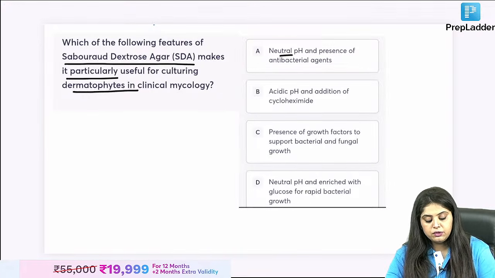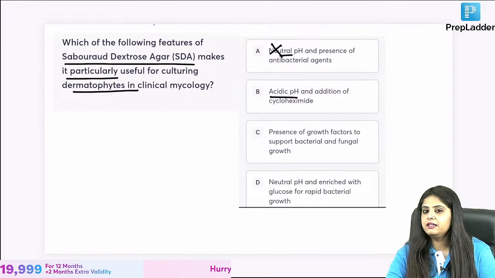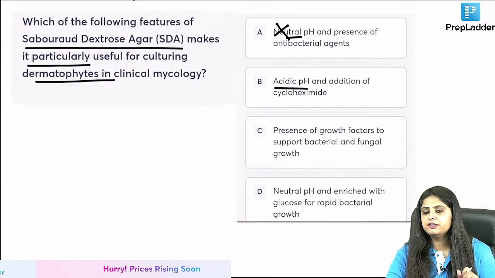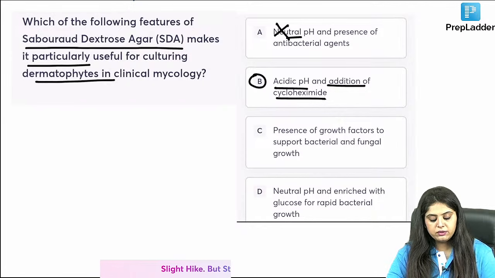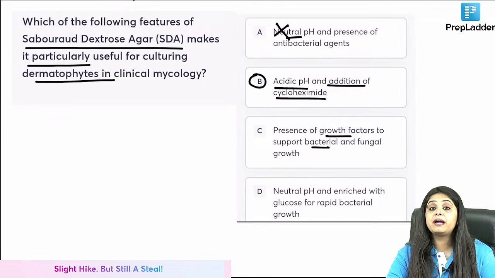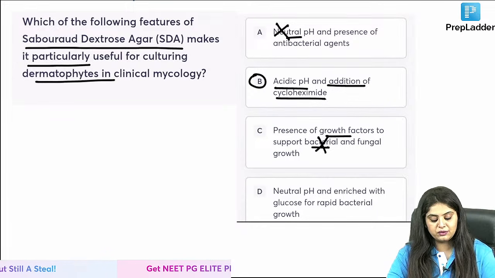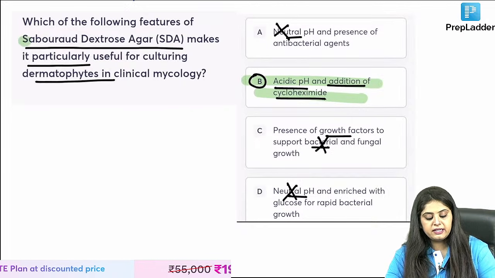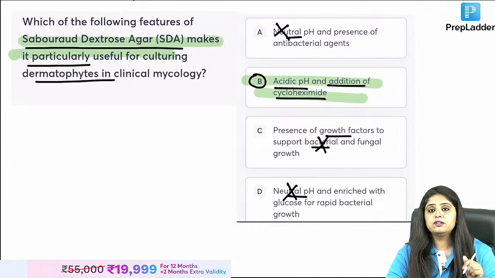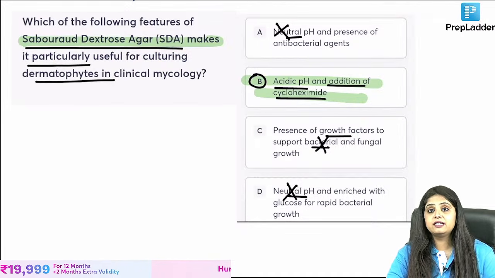Number 1, is it a neutral pH? Not at all. Is it acidic pH? Yes, pH of 5.6 and addition of cycloheximide. I think that is the correct answer. Are you giving extra growth factors to support bacterial growth? No, this is for fungal growth. Neutral pH, again ruled out. Simple. Acidic pH, cycloheximide, that is going to be Sabouraud's. That's a new question that I got, how SDA practical questions will come.